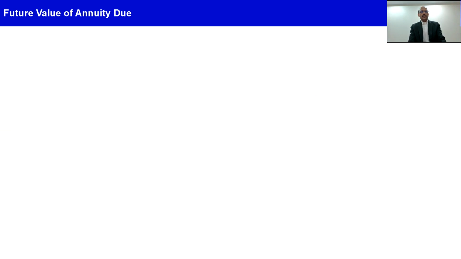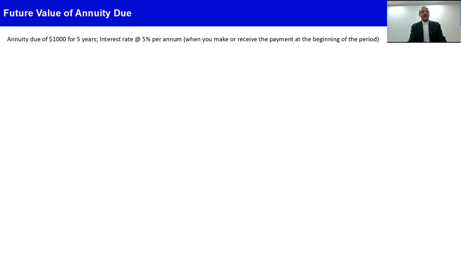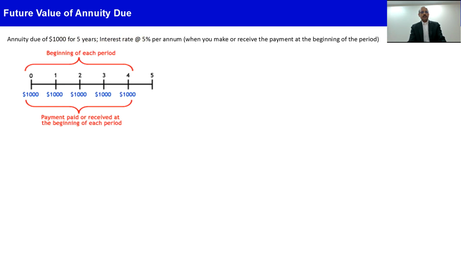Now let's understand what is annuity due and how we calculate the future value of annuity due. Annuity due, as I told earlier, is when you make or receive the payment at the beginning of the period instead of at the end of the period. So taking the same example, a $1,000 annuity for 5 years, where we make the deposit at the beginning of the year, the pictorial presentation changes slightly. Here we deposit the first $1,000 at period 0, then at the beginning of the second year, that is the end of the first year, another $1,000. Like that we deposit $1,000 five times.